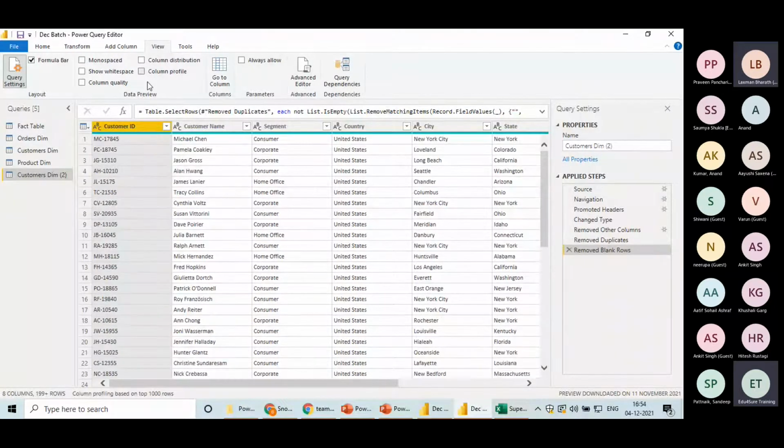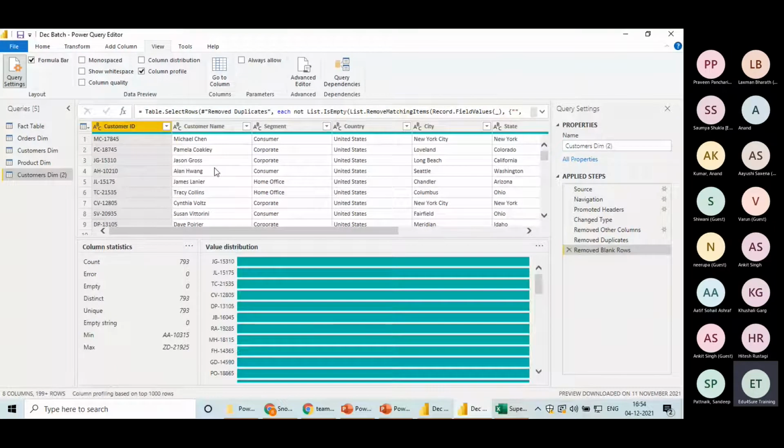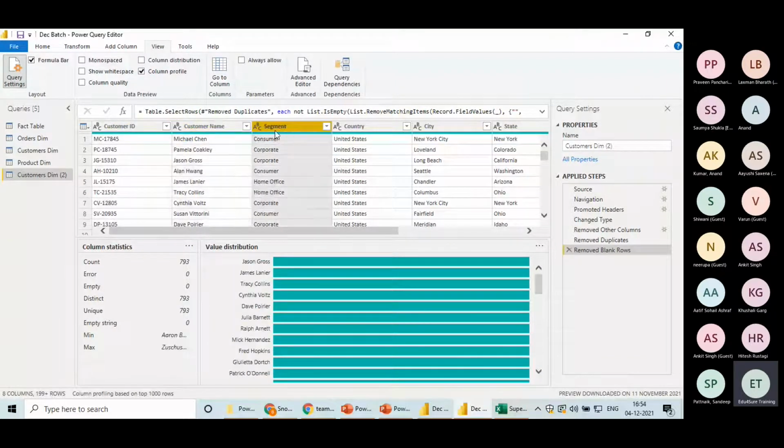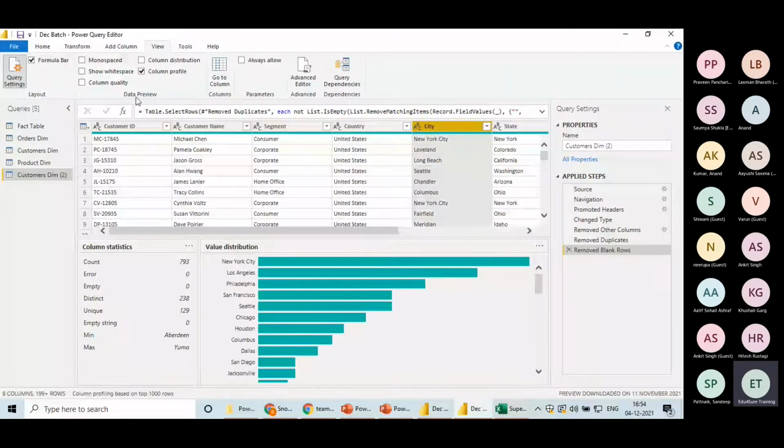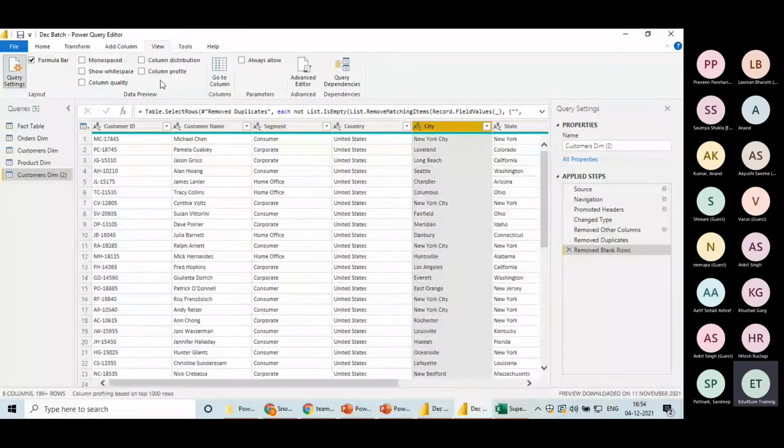Then we have column profile, where it will talk about the column profile of the selected column. Like as of now, it is giving me the information for customer ID: what is the count, how many errors, how many empty cells, distinct count, empty string, minimum value, maximum value, and like this. If you change the selection of the column, it will change the column profile for that particular column, right? By default, they come unticked.